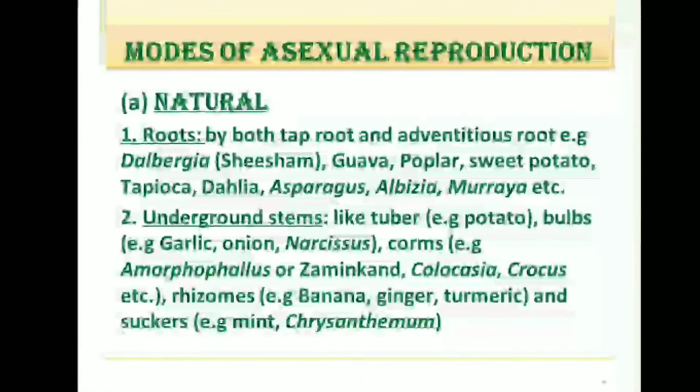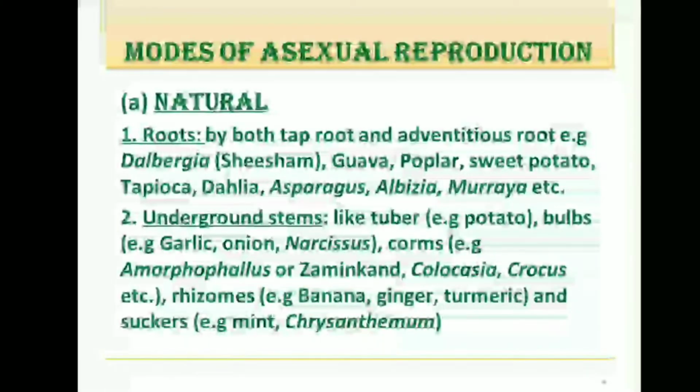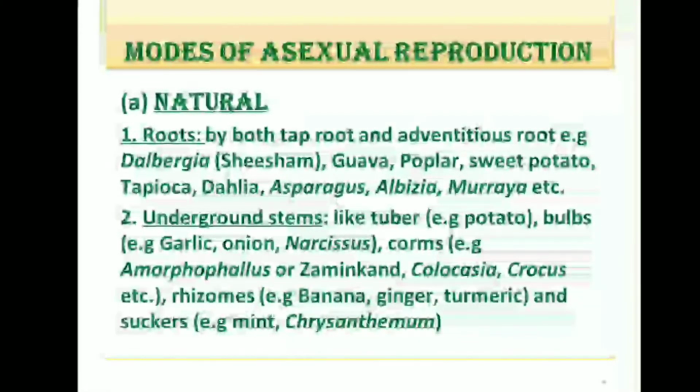One is natural, another one is artificial. Now, let us start with the natural process. First is by root. Both tap roots and adventitious roots take part in vegetative propagation. For example, Dalbergia or shisham, then guava, poplar, sweet potato, tapioca, dahlia, asparagus, etc.